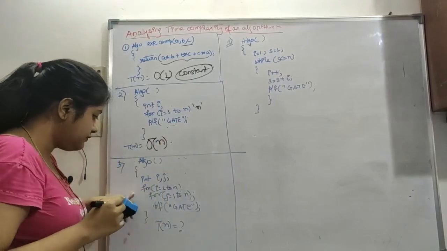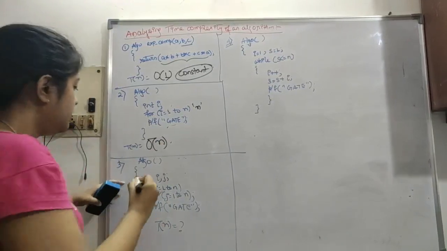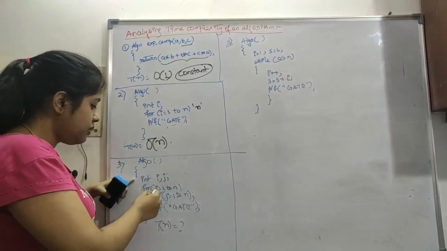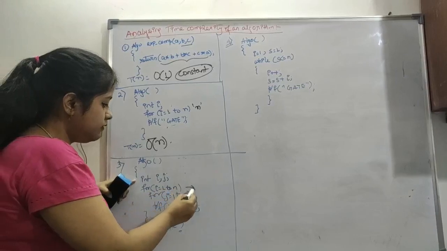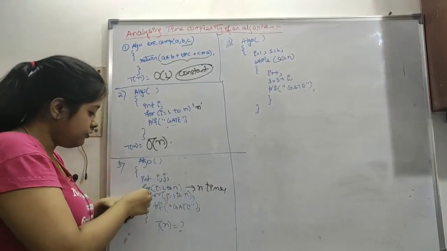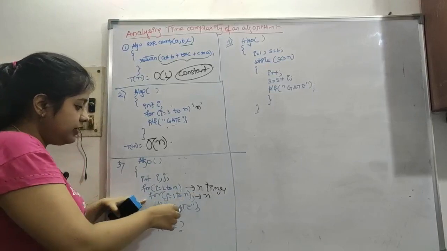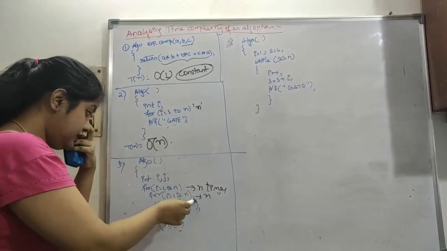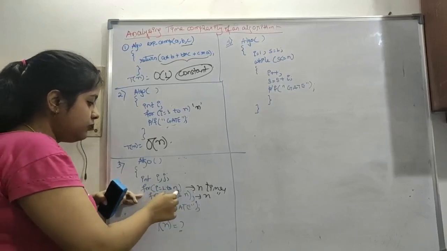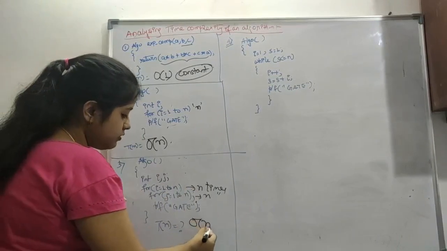Now let's see if this is visible. Yeah, it is visible. Now the algorithm, this function int i, j, for i equals 1 to n. This will run n times. Now this is a nested for loop, for within for. For each i the inner loop runs n times, printing GATE, so when i is 1 it runs n times, and till n it runs n times. So our time complexity is order of n square.